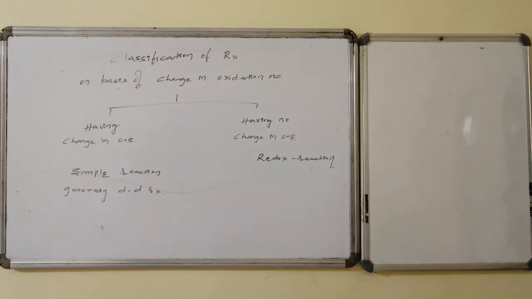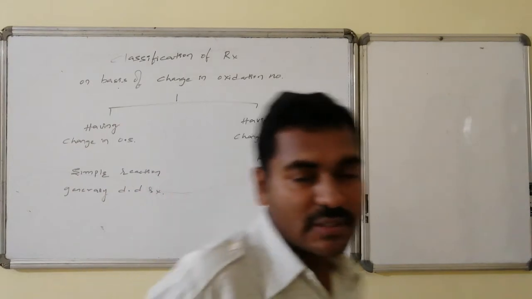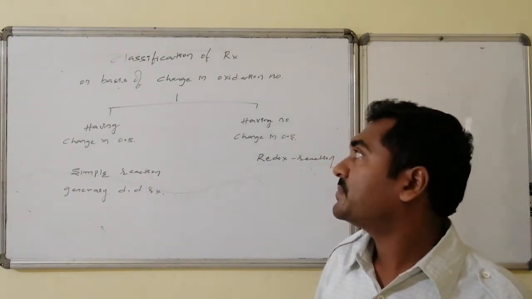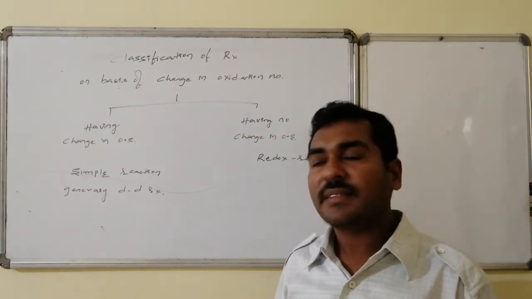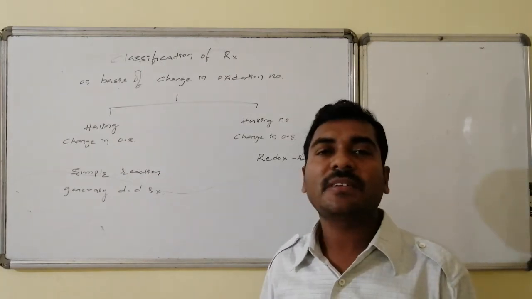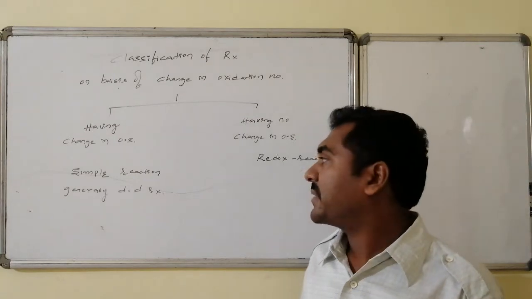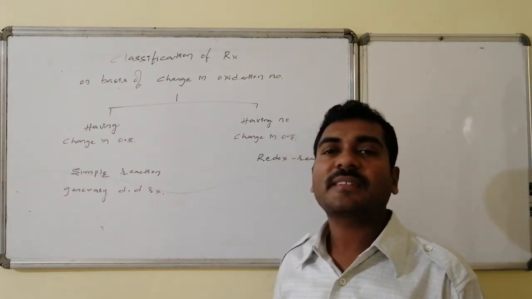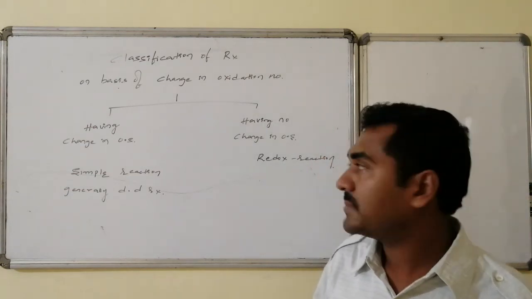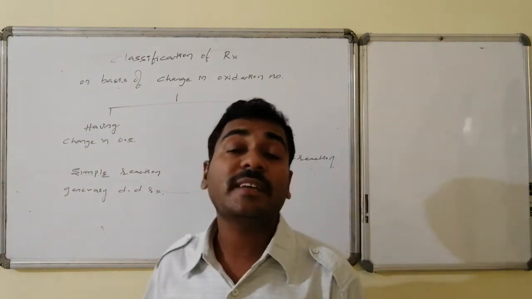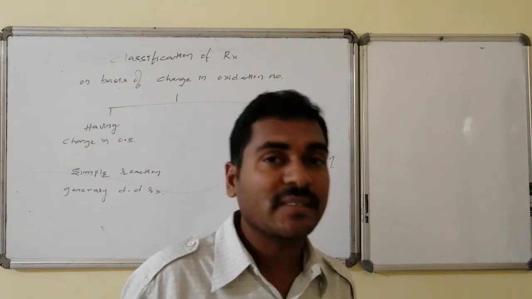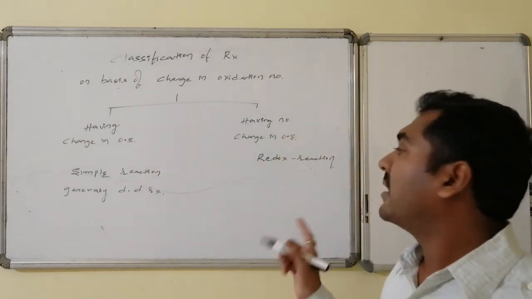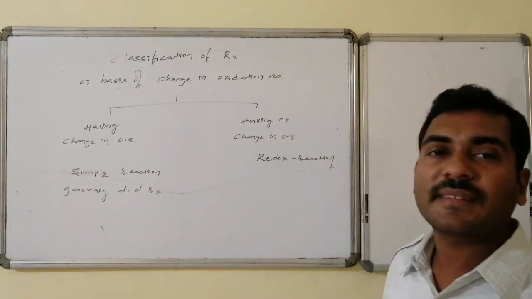The second variety of classification of reactions is on the basis of change in oxidation number of the species involved in the chemical reaction. There are two varieties of reactions. In certain reactions, you can't find any kind of change in oxidation states. Such reactions are said to be very simple reactions. Generally, double displacement reactions belong to this particular category. And the other reactions, having change in the oxidation number of the species involved, are said to be redox reactions. Let us go for the examples.